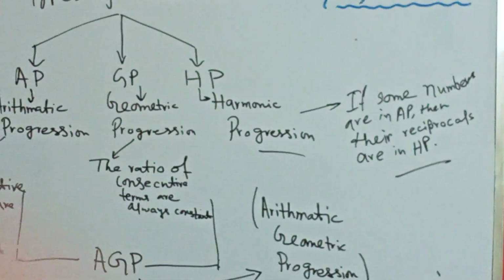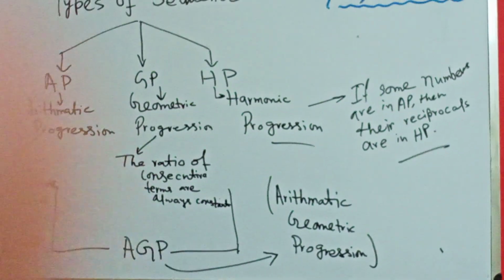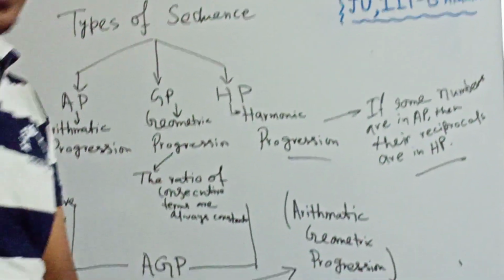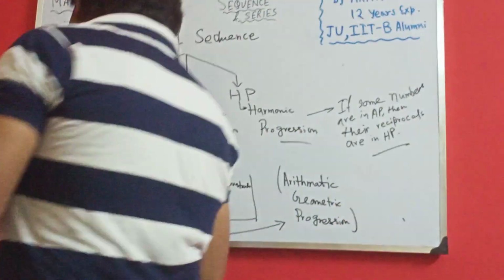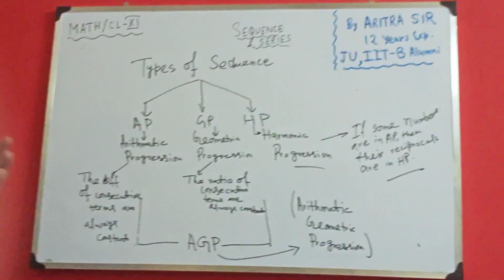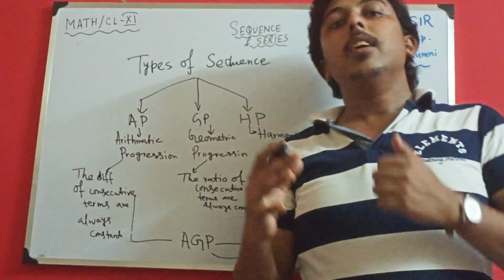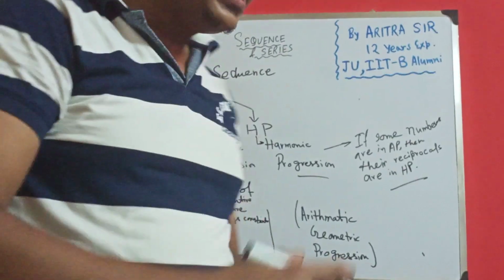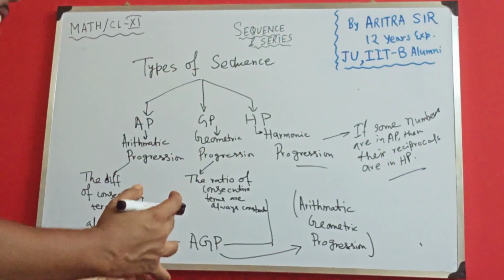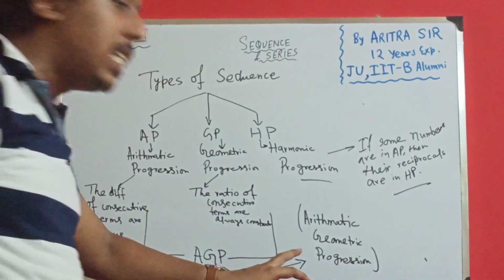I believe from this concept you already have the basic idea about three different kinds of sequences. Arithmetic progression means the difference of consecutive terms is always constant. Geometric progression, the ratio of consecutive terms is always constant. Harmonic progression, if some numbers are in arithmetic progression, then their reciprocals are in harmonic progression. But what is your AGP?